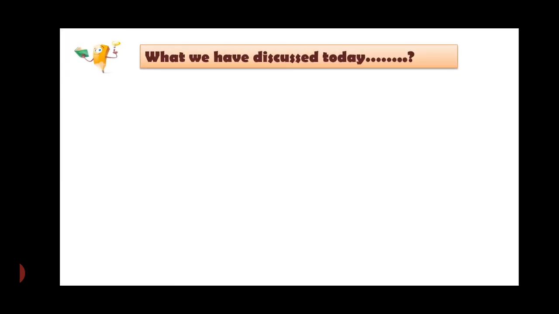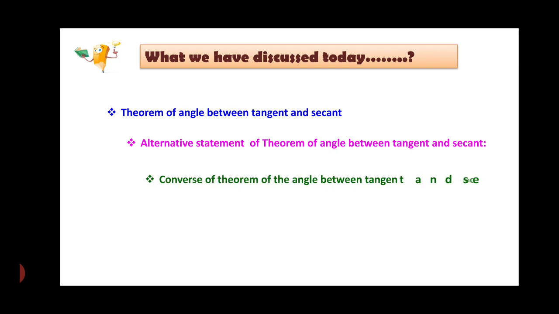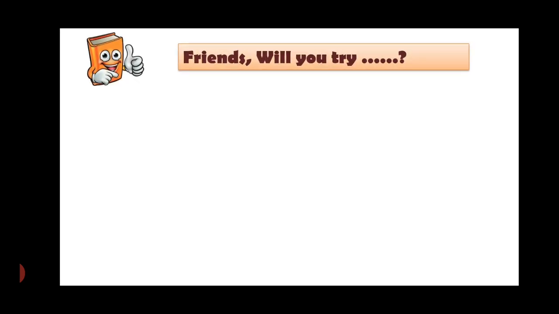So friends, I think till now you understand better. What we have discussed today is the theorem of angle between tangent and secant, and there are 3 cases: the alternative statement of the theorem of angle between tangent and secant, the converse of the theorem, then a few problems based on these 3 theorems. So you may try these problems.